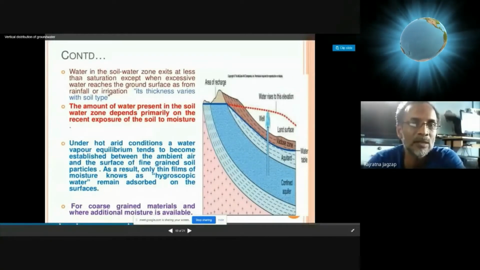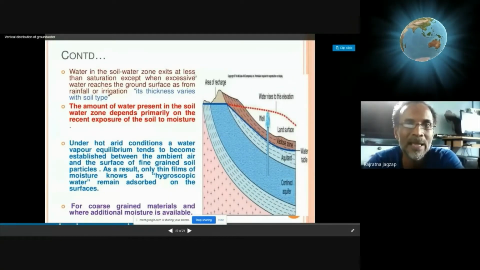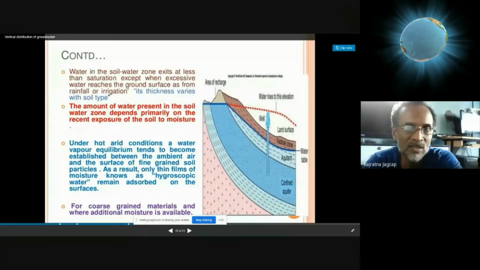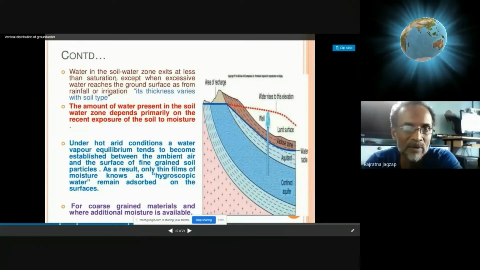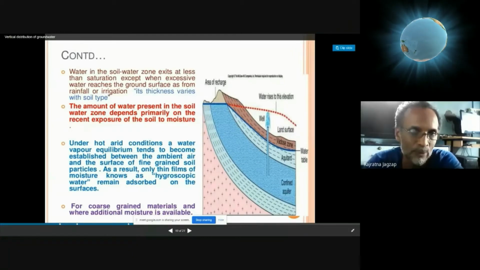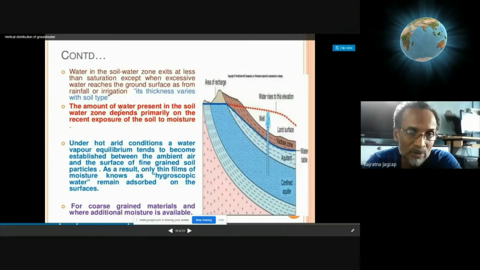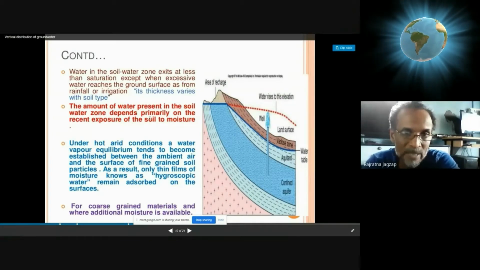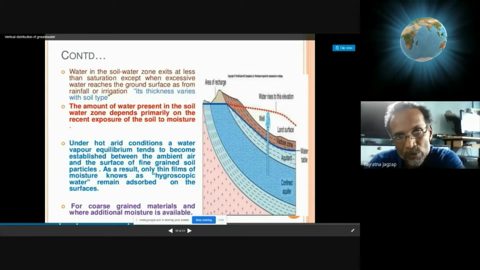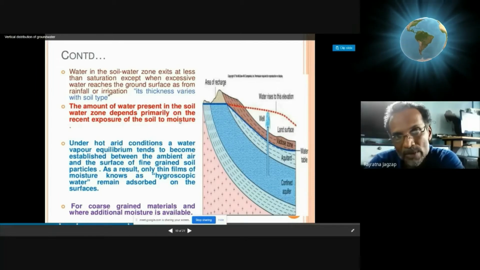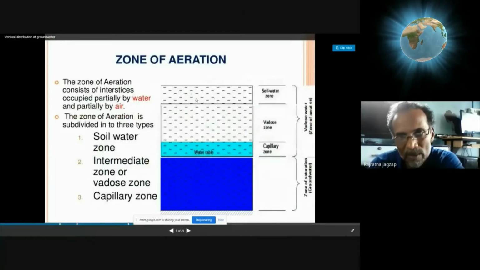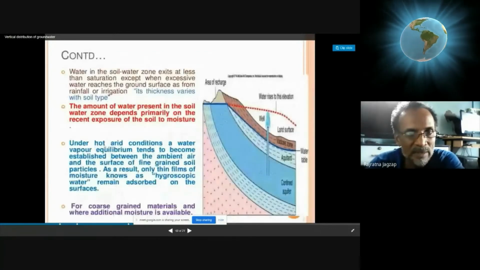See if you can read it. Water in the soil water zone exists at less than saturation, except when excessive water reaches the ground surface as rainfall. So in the soil water zone, excess groundwater has to be there at the time of rain. The second point is that the amount of water present in the soil water zone depends primarily on the recent exposure of soil to moisture. Obviously, the uppermost zone they are talking about; if this zone is exposed to moisture, then it will have water.